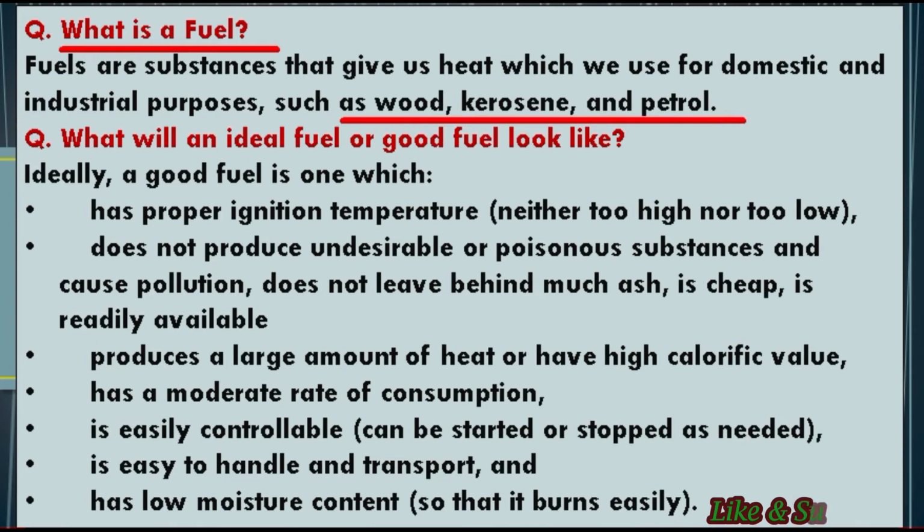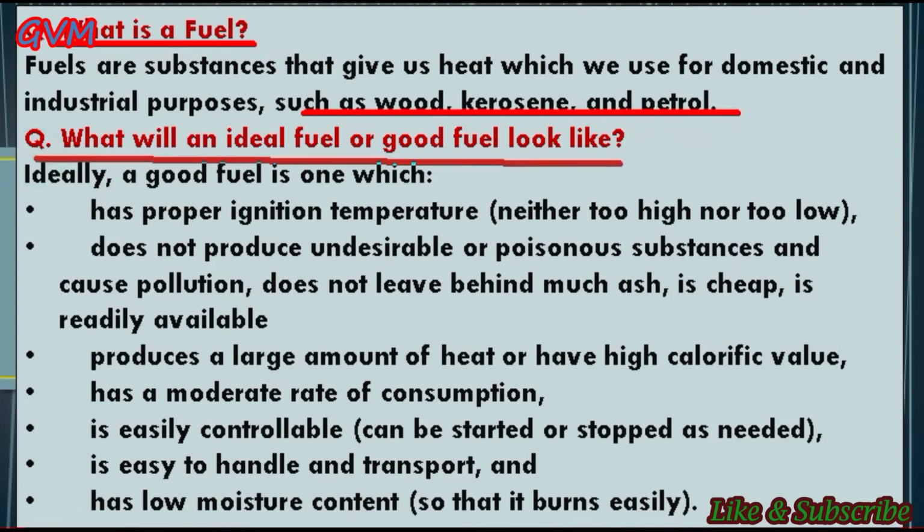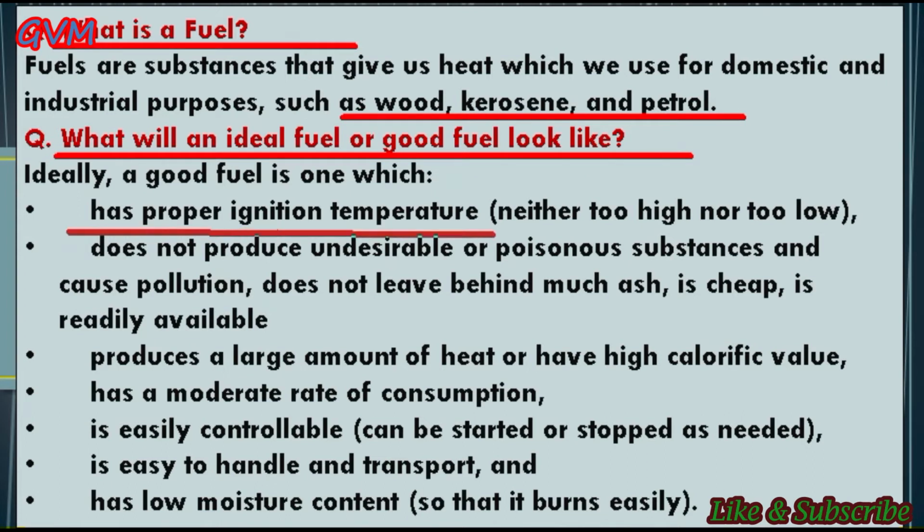Now students, as we discussed, a fuel is any substance that gives us heat which we use for domestic and industrial purposes. Now here is a question: what will an ideal fuel or good fuel look like, or we can say, what are the characteristics of an ideal fuel? Students, ideally a good fuel is one which has proper ignition temperature, meaning neither too low nor too high.